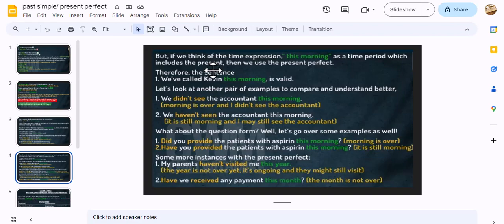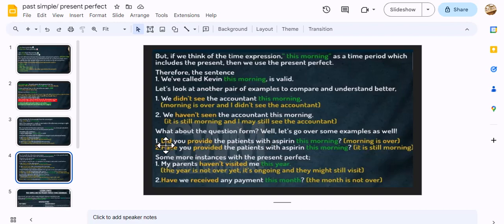So this morning can be used in both tenses. We have lots of examples here, and as you can see, we use "this morning" in all of them, but in the first one we use "didn't" and in the second one we use "haven't."